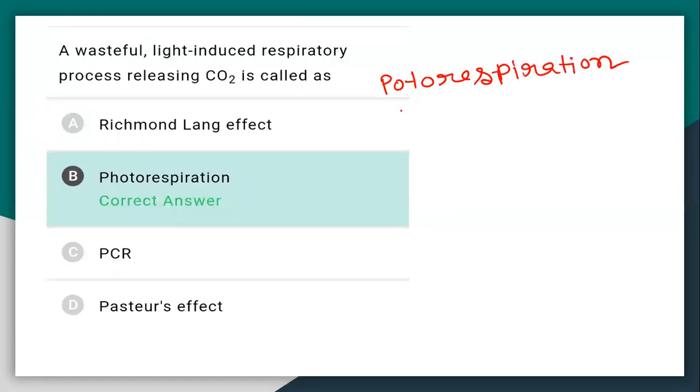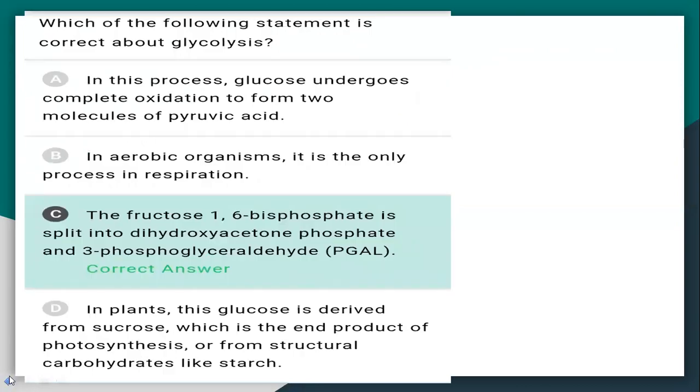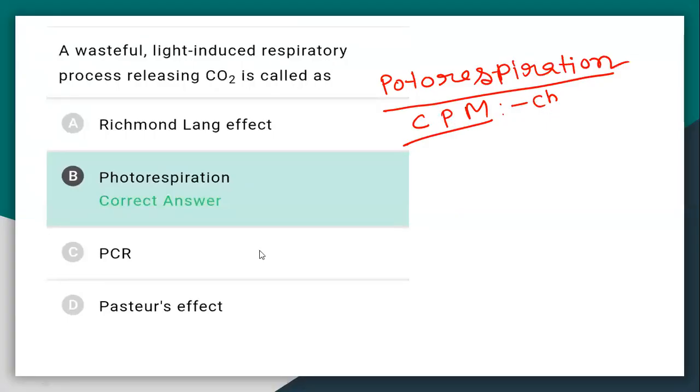Photorespiration is a wasteful process, and three organelles are involved: chloroplast, peroxisome, and mitochondria. Three organelles are involved.